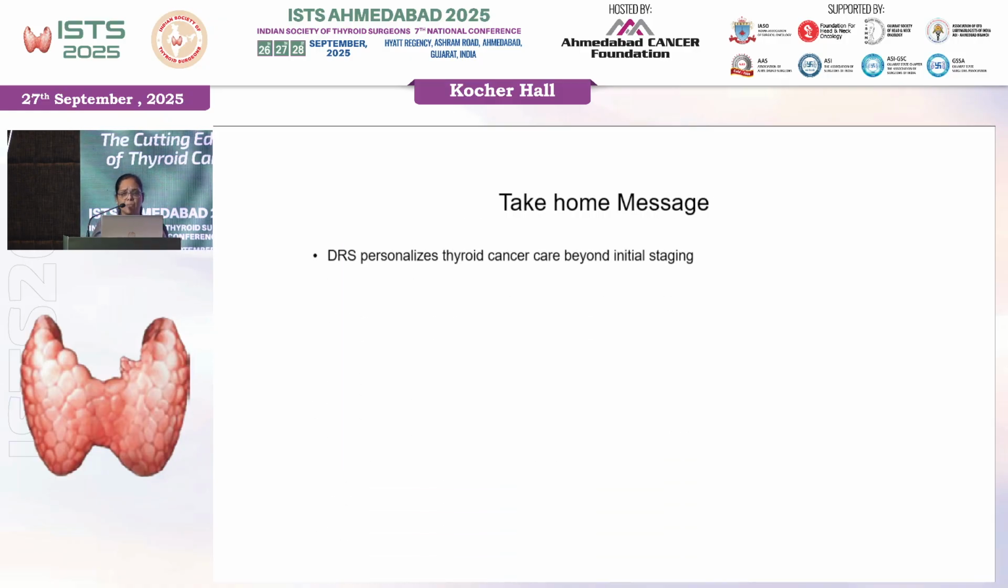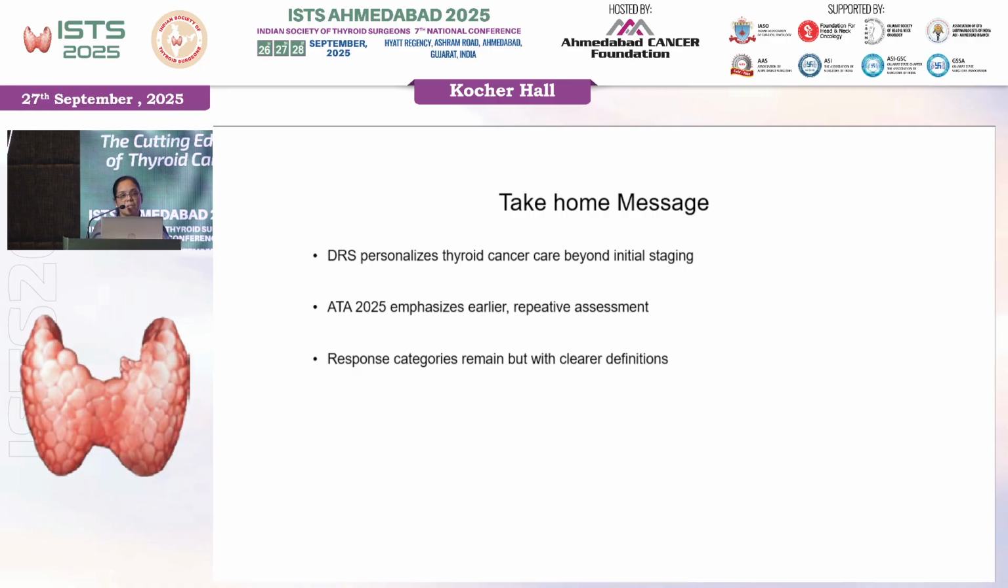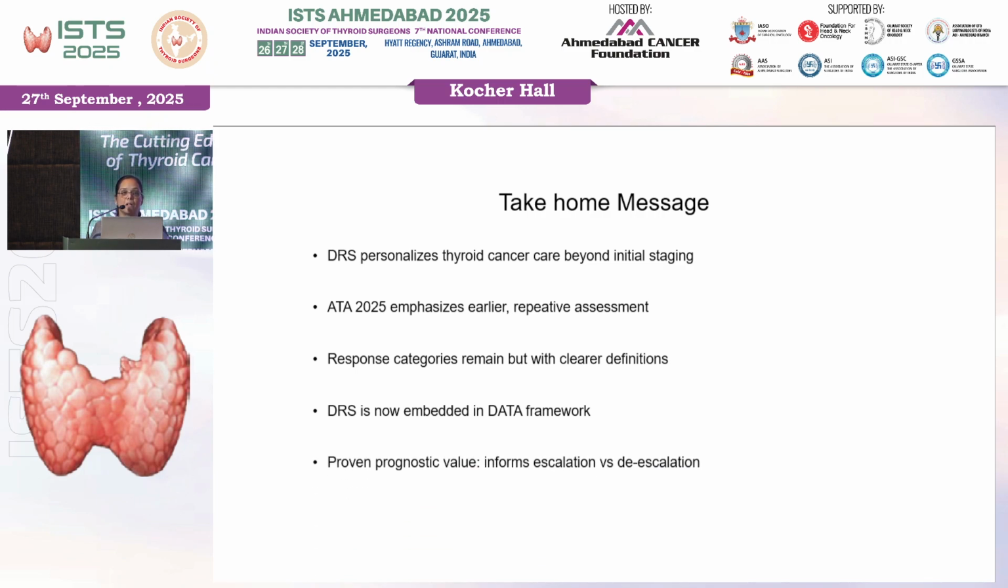So what is the take-home message? The take-home message is that dynamic risk stratification personalizes thyroid cancer care beyond the initial static staging. And ATA 2025 further emphasizes the earlier and repetitive assessment of these thyroid cancer patients. The response categories are the same, 4 only, but they have better definitions. The dynamic risk stratification is now embedded in a data framework, and this has a prognostic value. It can help us in taking decisions with the patient regarding the escalation or de-escalation of the therapy.